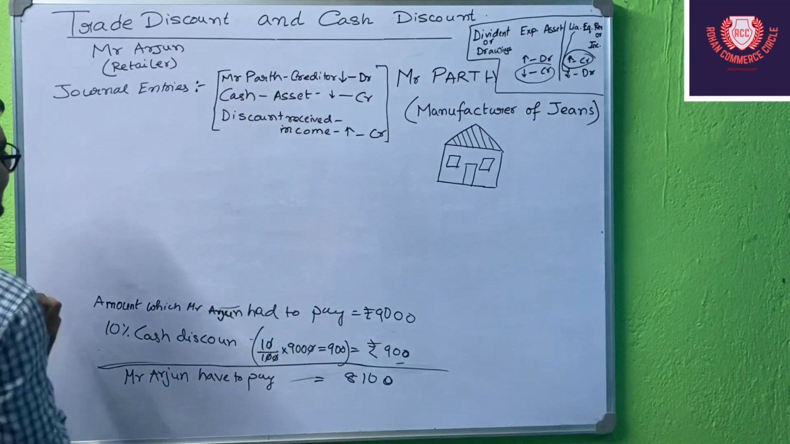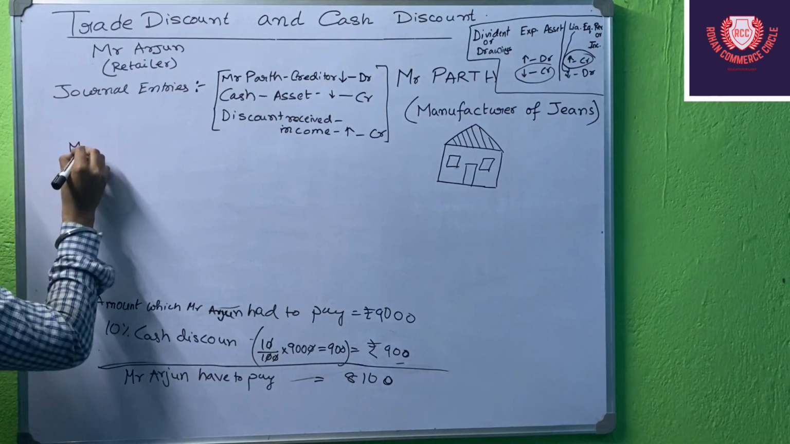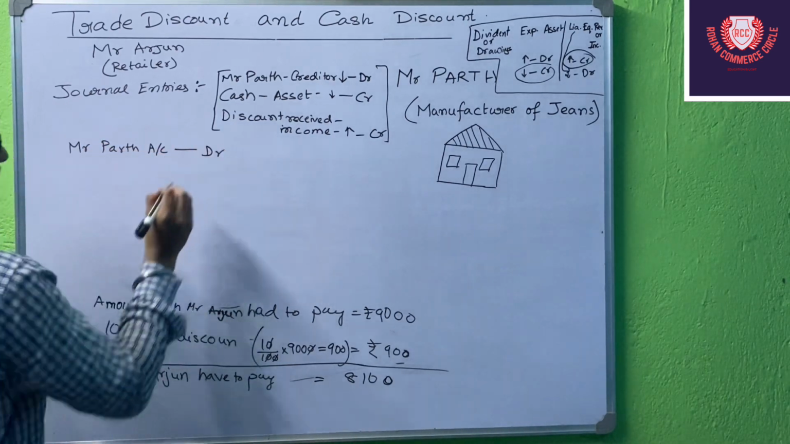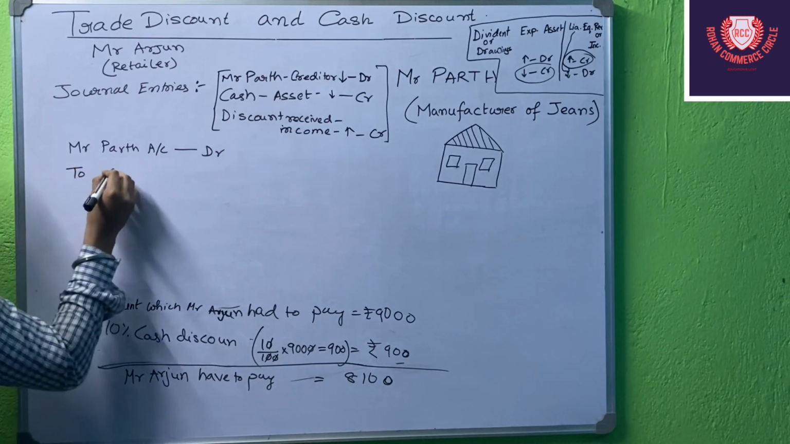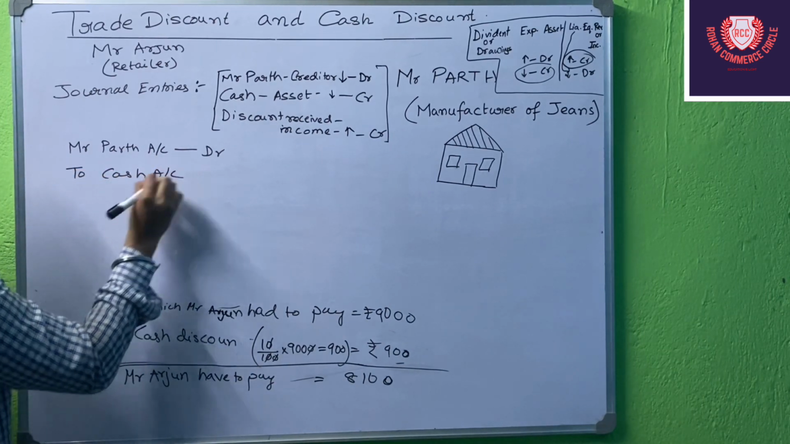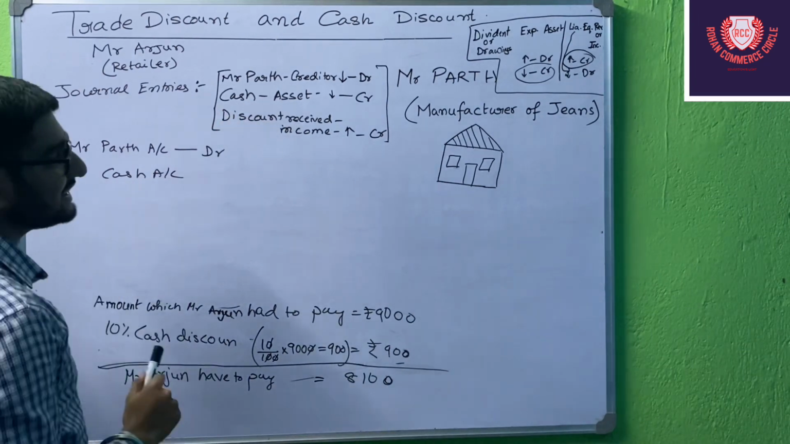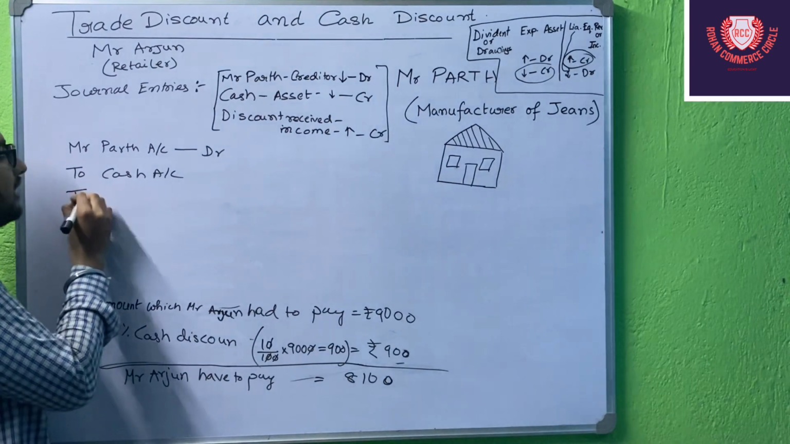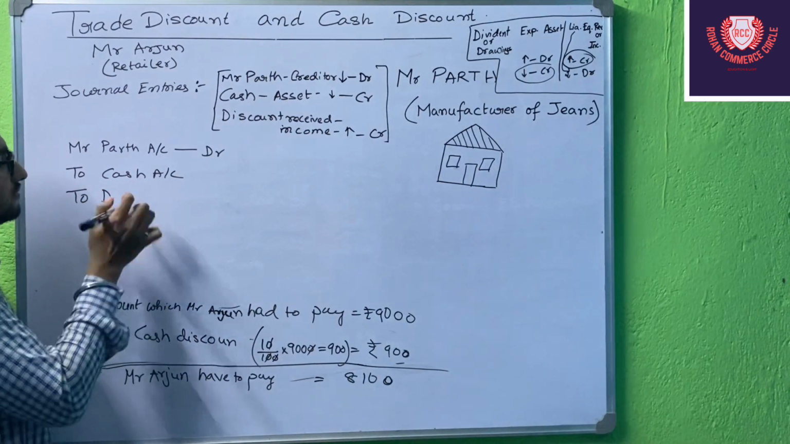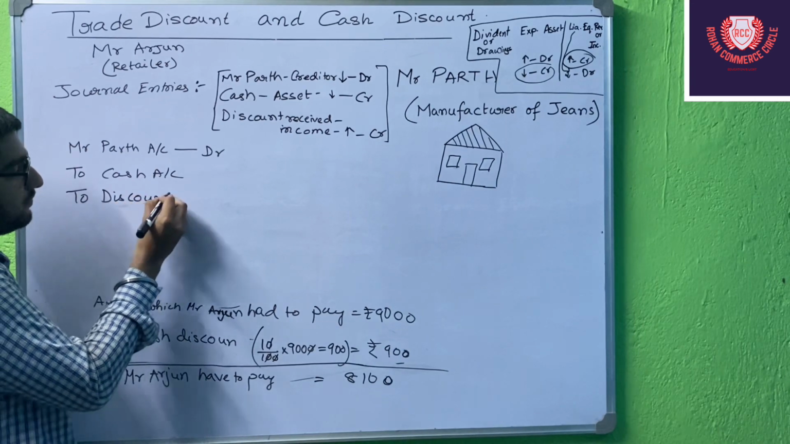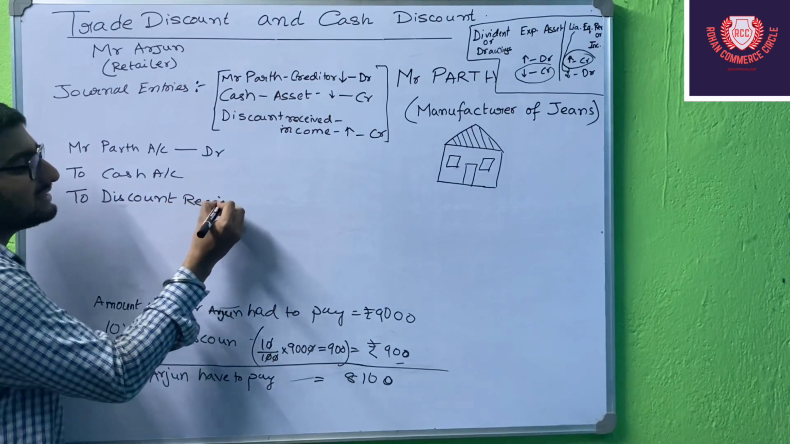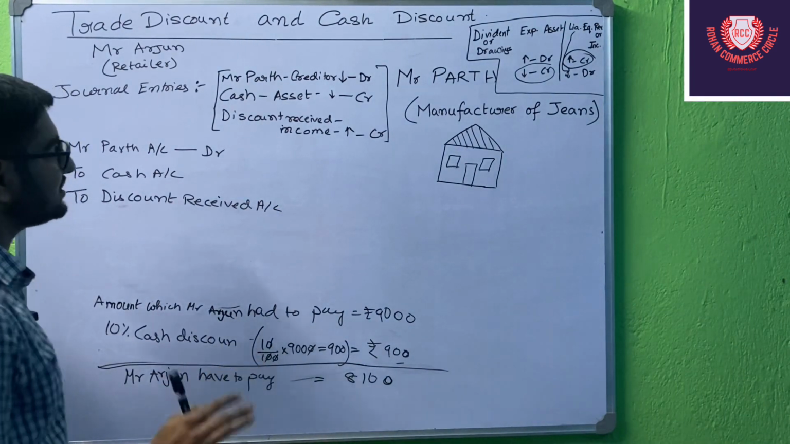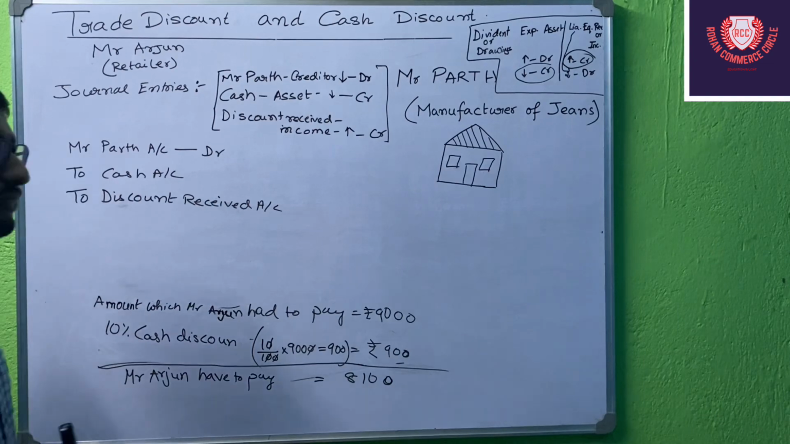So let us see the journal. So Mr. Parth account debit, to cash account. Asset is decreasing, so to cash account, and the last one is discount we have received. So to discount received. Our income has increased, so to discount received account. So how much will be debit and how much will be credit in this case is very important.